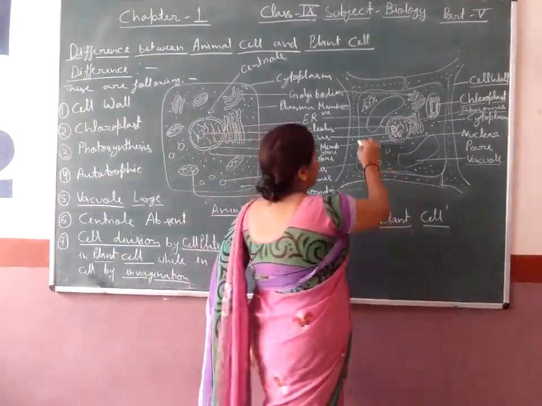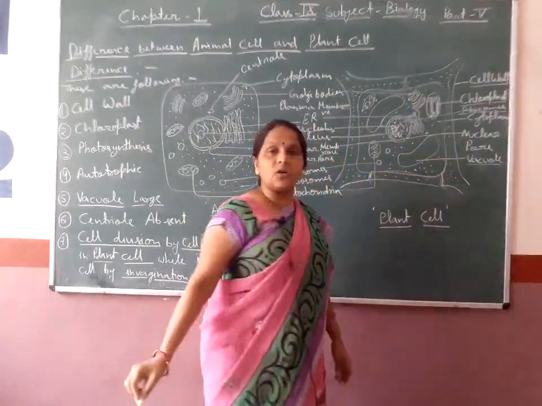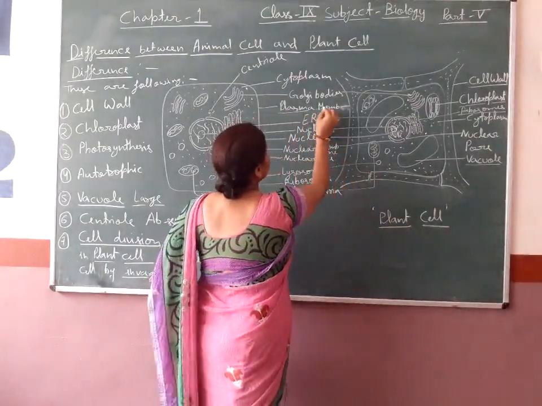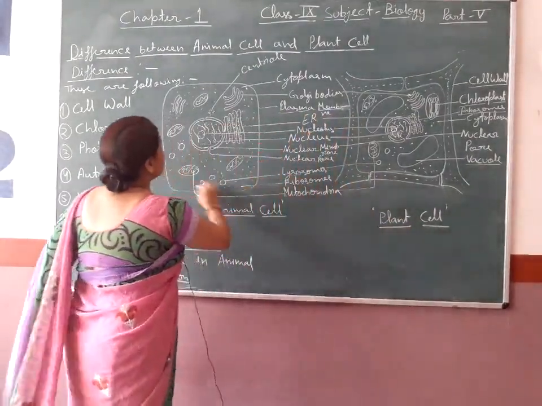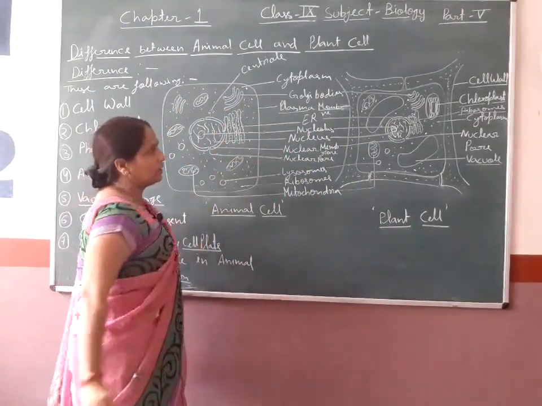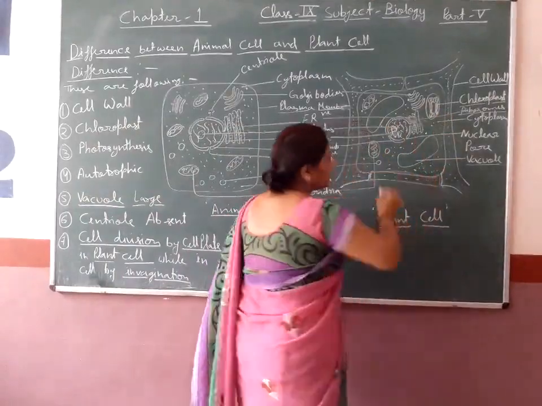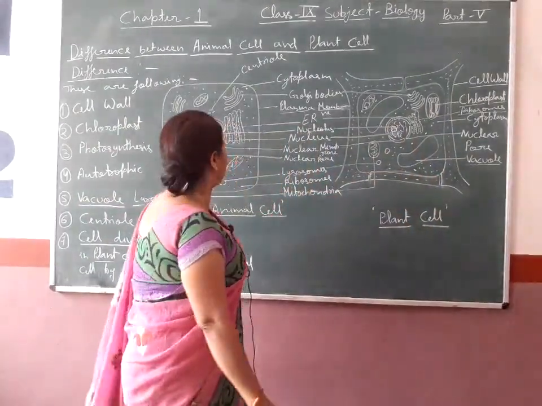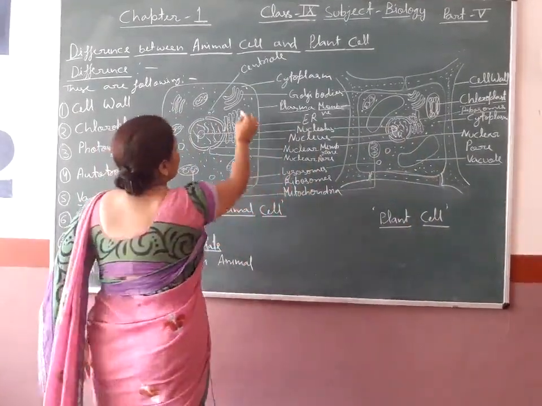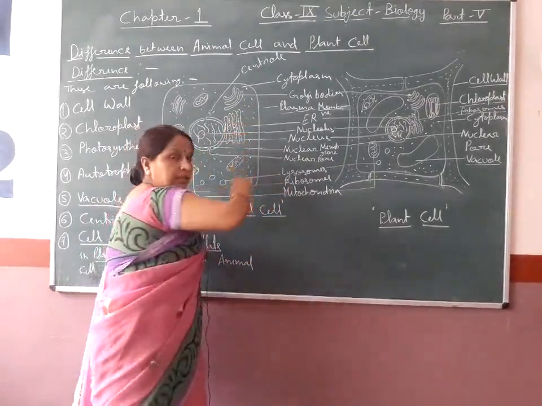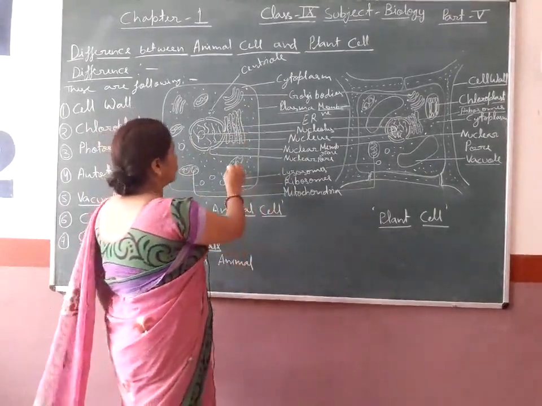After this, a membrane is present which is called the cell membrane or plasma membrane. This plasma membrane is also present in the animal cell. After this, many organelles are present which are bounded by a membrane. These organelles are the Golgi body, the endoplasmic reticulum which is associated with the nucleus, and mitochondria.